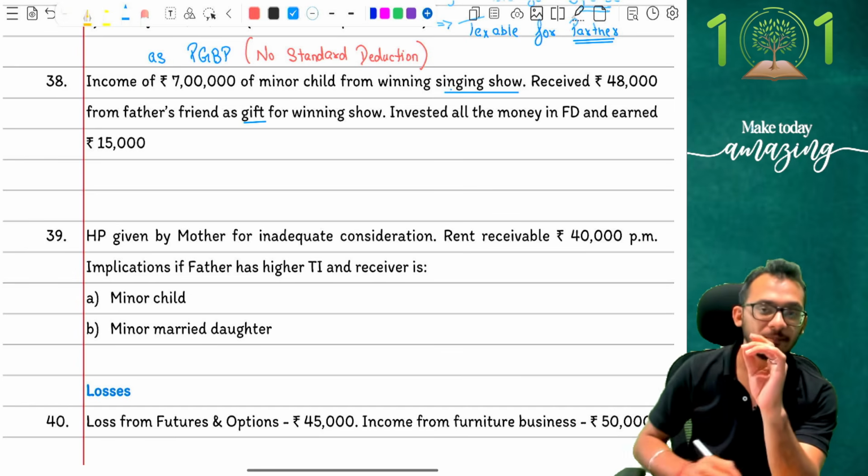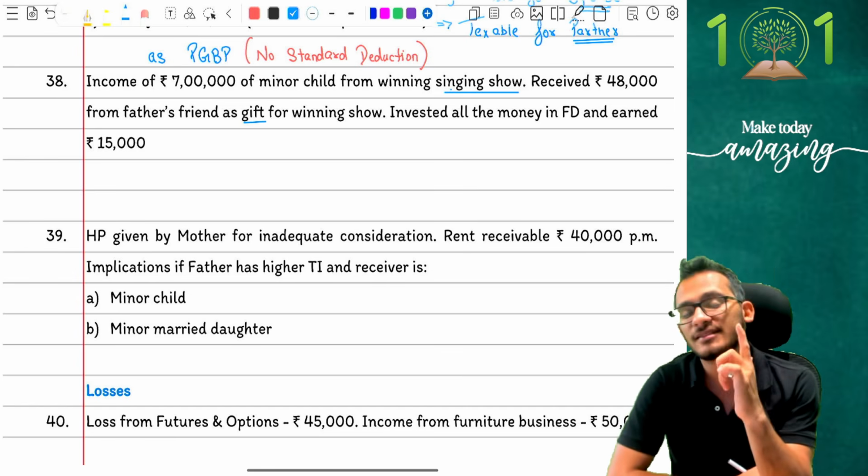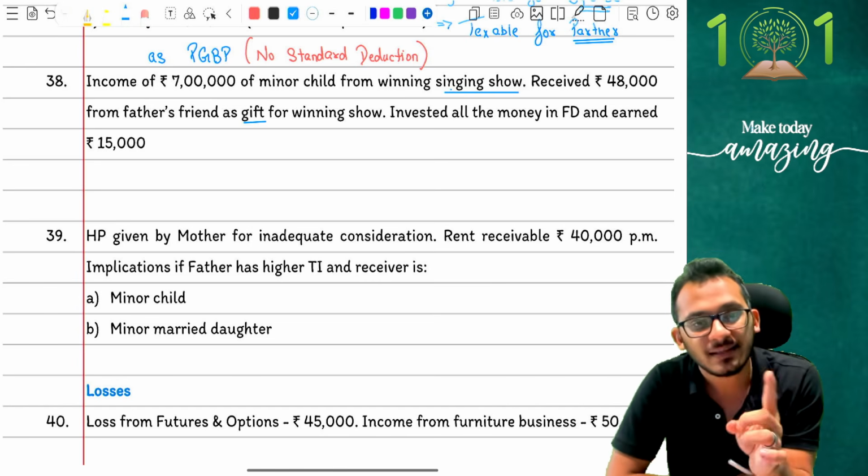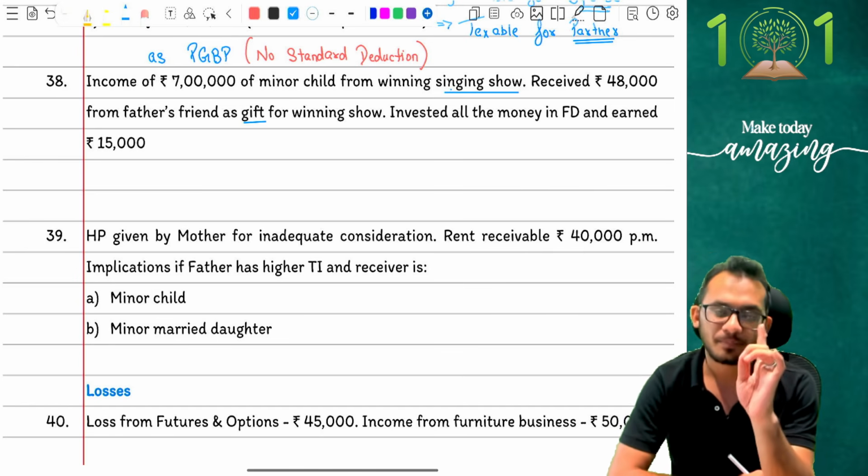First, one by one, people, let's understand the rules of clubbing. Minor child clubbing rules say any income which is received by the minor child will be taxable for the parent whose income is higher. That is rule number one.